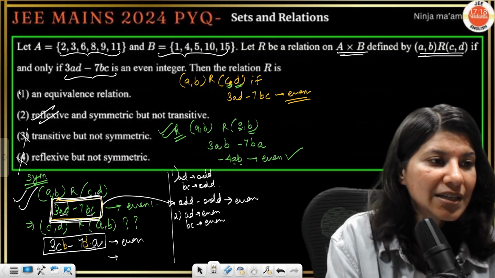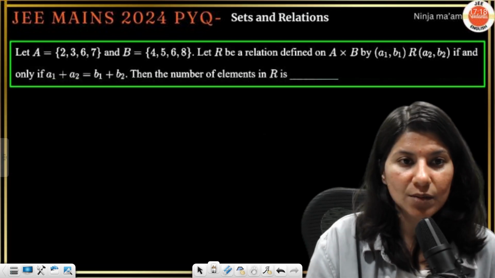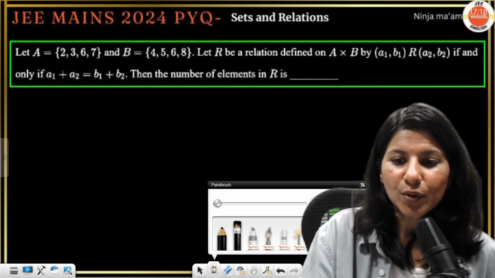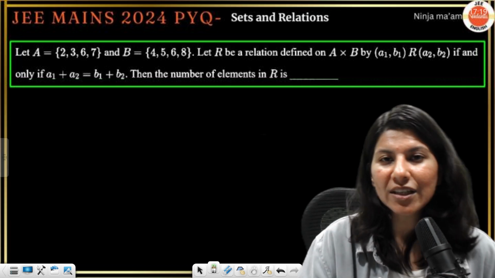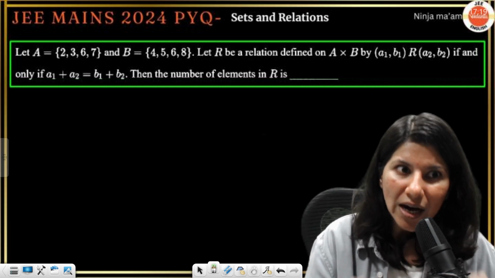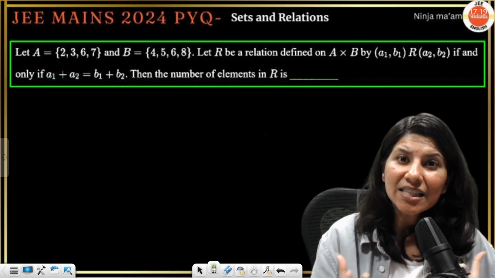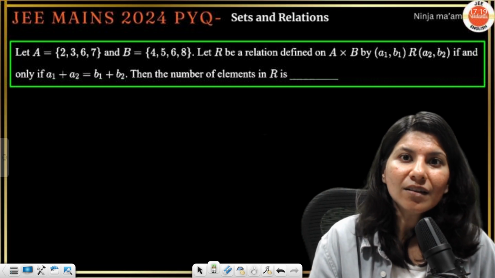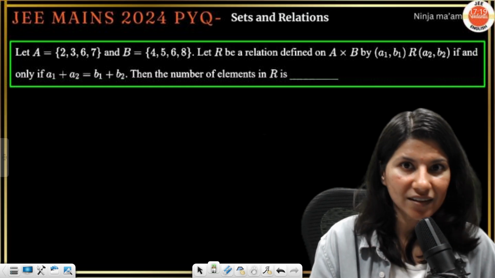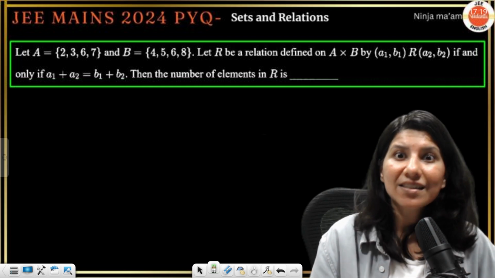So yes, option B is correct. Equivalence is wrong in this particular case. Okay, so now you know the drill: sometimes what we do is we just think, and we bring one ordered pair or one such condition wherein we make it the worst condition.